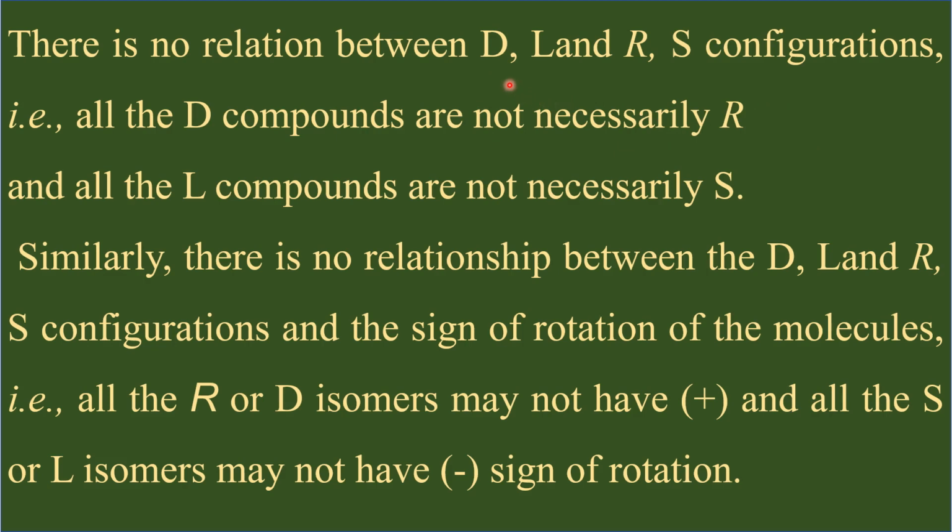Similarly, DL, RS are not related in any way with the plus and minus that we use with the names to show whether the molecule is rotating the plane polarized light in the clockwise direction or anti-clockwise direction. If there is plus, it is a dextro-rotatory substance, minus for levo-rotatory. So the plus and minus are not related to R and S or D and L.